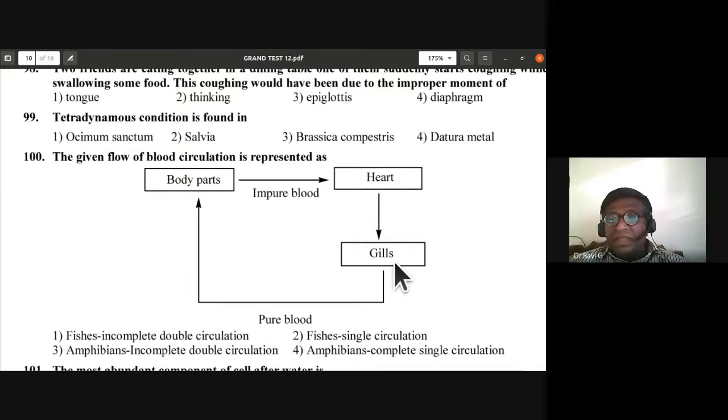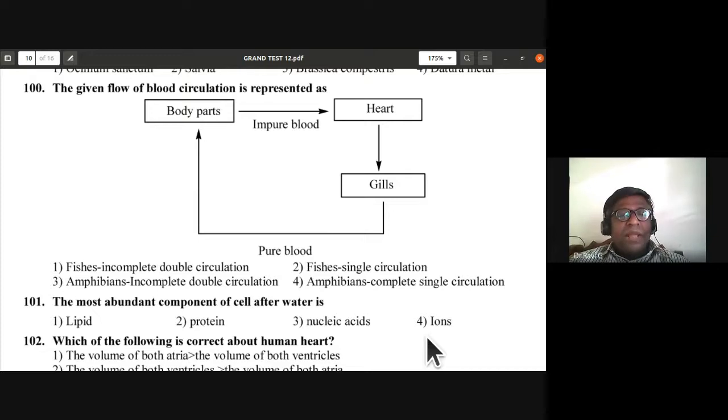Since gills are given, they are obviously fishes. So the fishes with single circulation, there is no separate circulation of oxygenated and deoxygenated blood or pure and impure blood. So there is no such mixture. So you have this single circulation. So the answer for 100th is fishes single circulation. The most abundant component of cell after water is, so which is the most abundant component of cell after water? It is going to be protein. The answer is protein. So 101 is B.